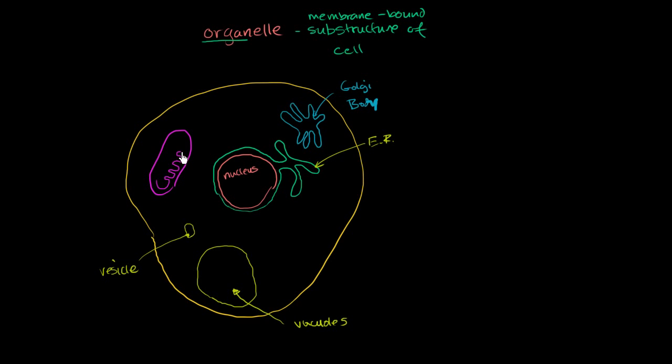Let me draw it like this. It has an inner and an outer membrane. So that right over there is a mitochondrion, where it really takes sugars and is able to take that sugar chemical energy and turn it into ATP, which I guess is still chemical energy, but a more readily used form of energy. Mitochondria.